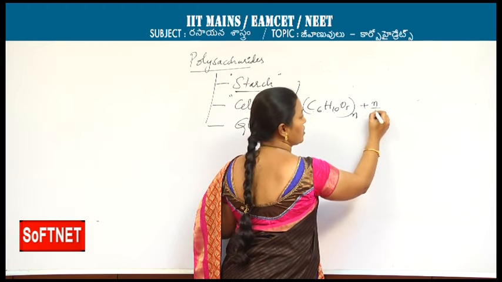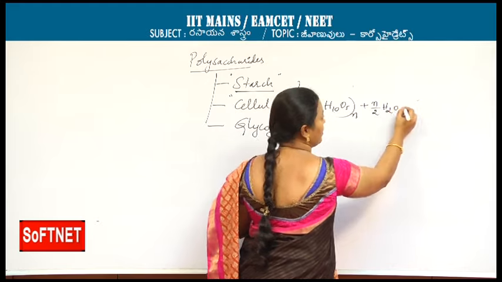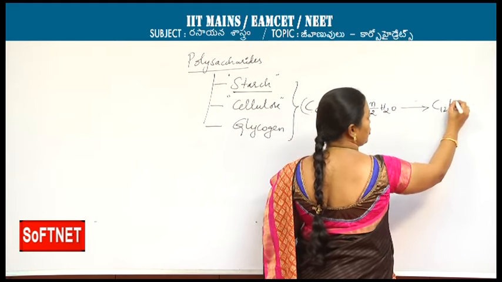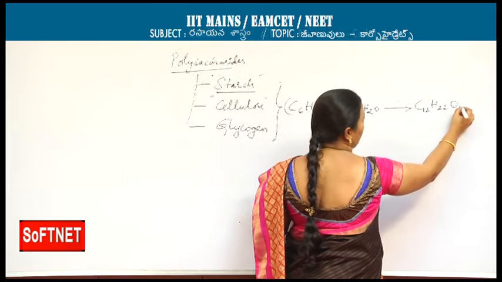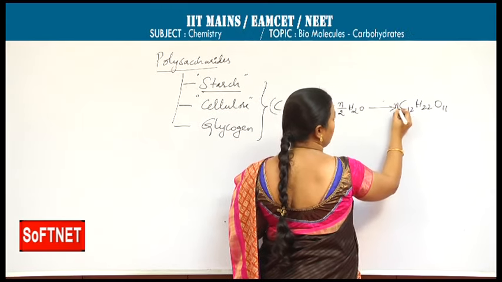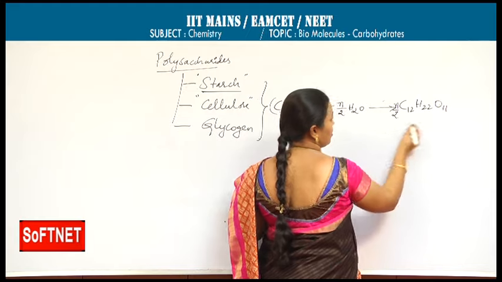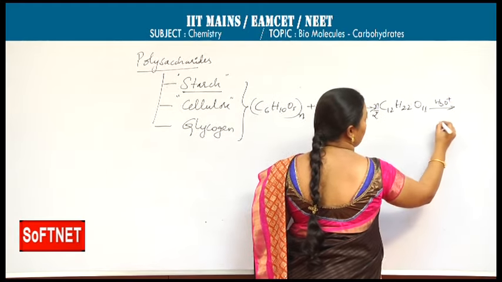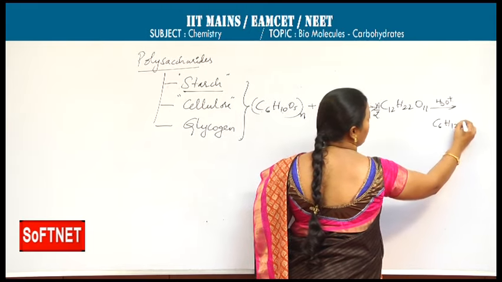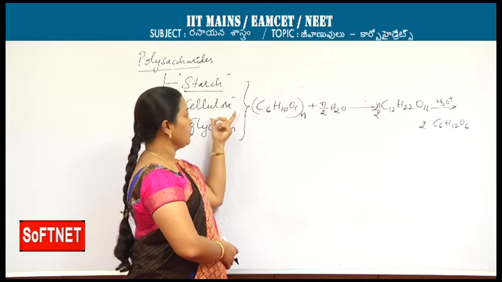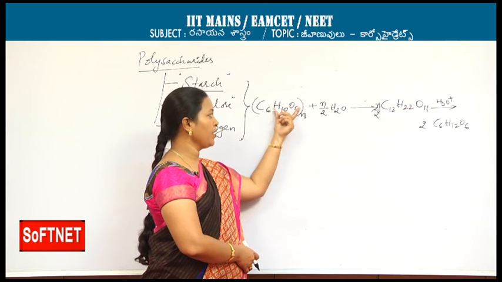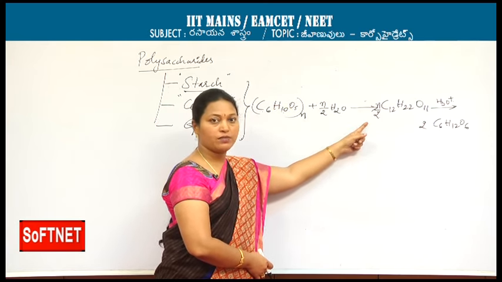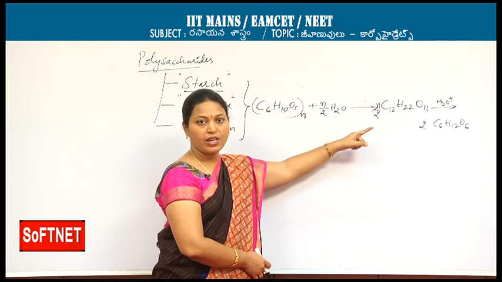On hydrolysis, we get (C12H22O11)n/2 moles. So on hydrolysis, we will get monomeric units. Whether it is starch or cellulose, (C6H10O5)n on hydrolysis gives disaccharides, which are further hydrolyzed to get monosaccharides.